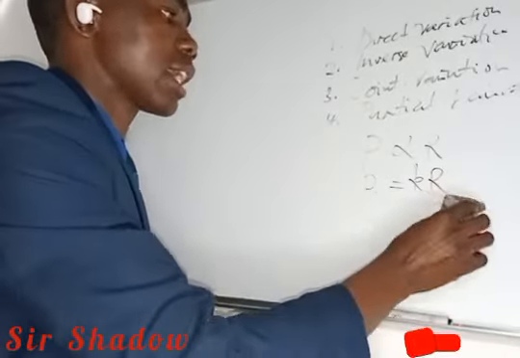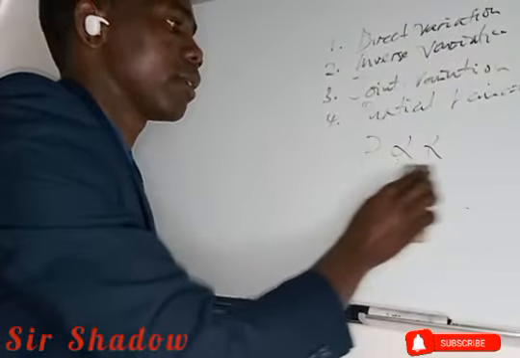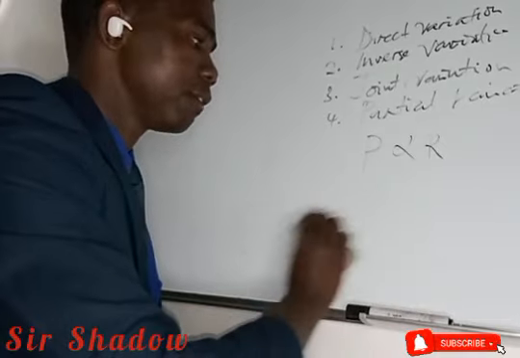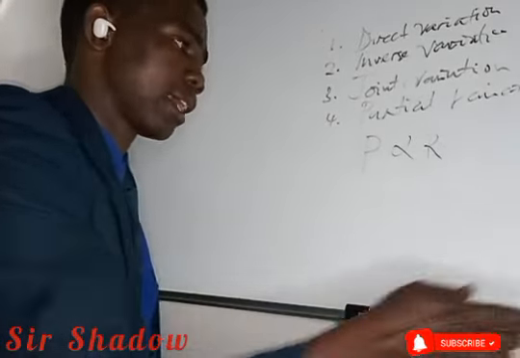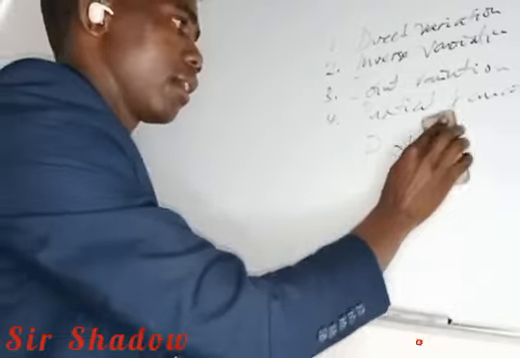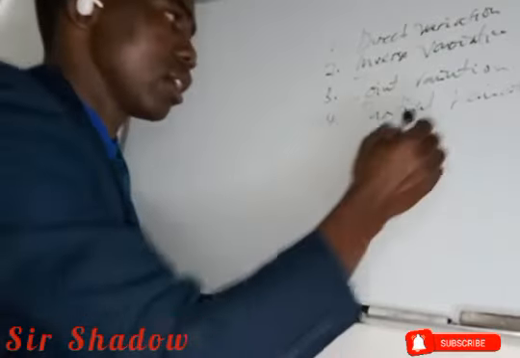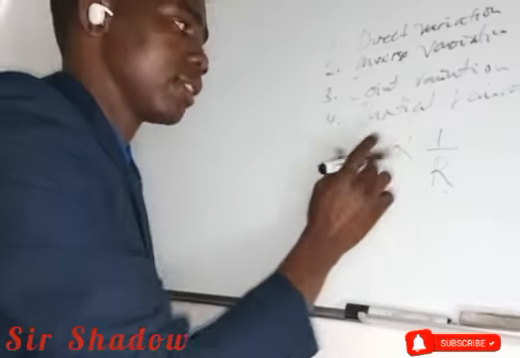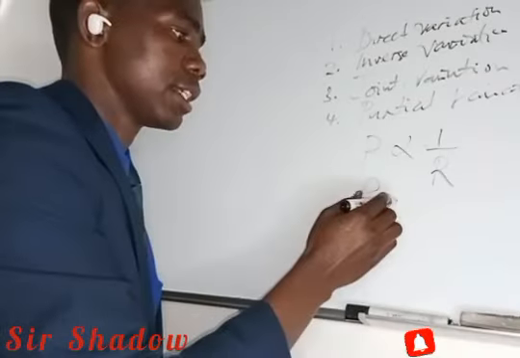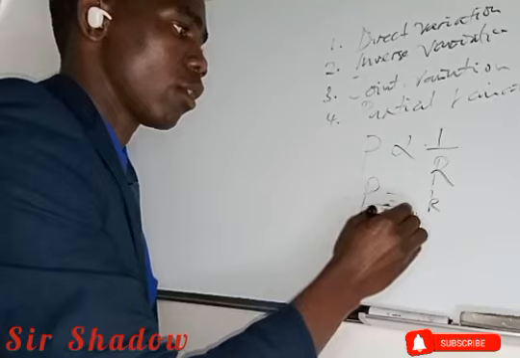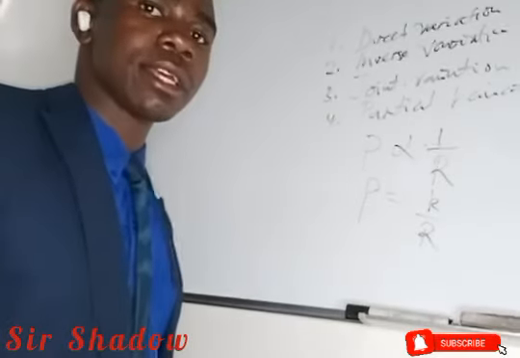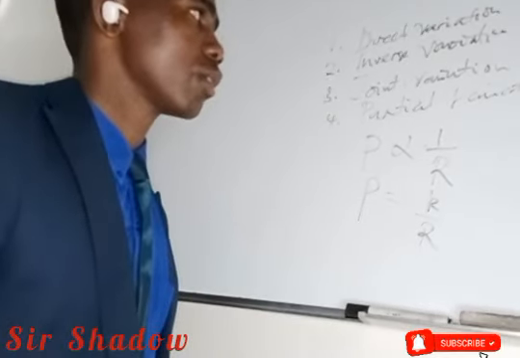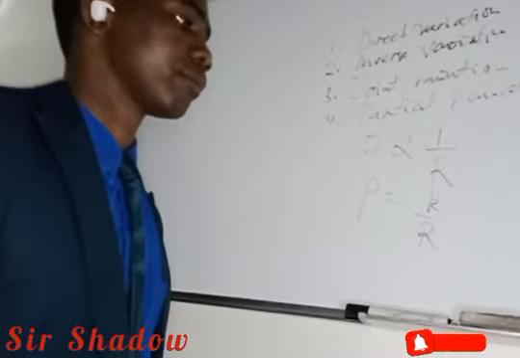Then kana takuzotani inverse, p is inversely proportional to r. Since here inverse, which means kunokutingitana 1 over r. So kana takuisa this sign variation, this is equals to k over r. This one ndo chiformula chinogadzirwa che inverse variation.